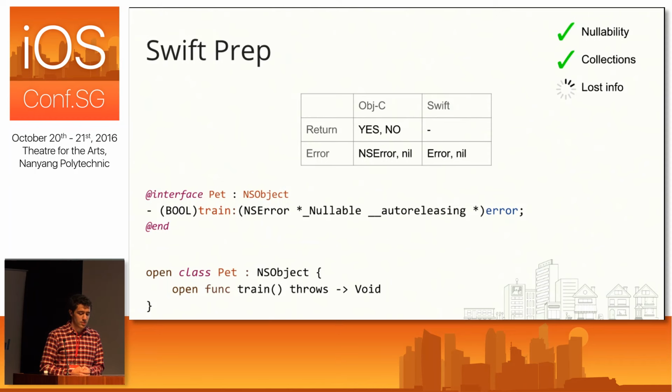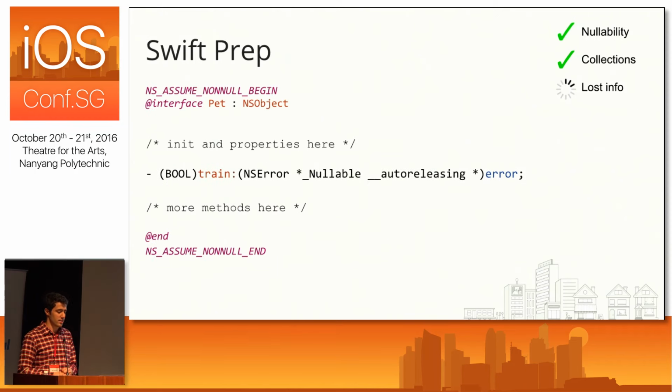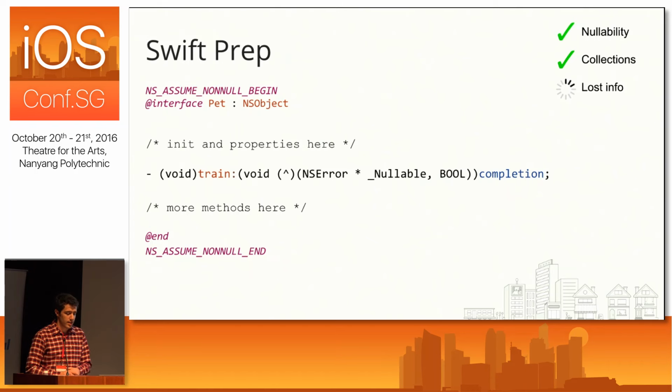And so if we want to actually go about fixing this, we don't have that many options in terms of any tools like nullability annotations or generics or anything like that. So what I opted to do for this example was to just make a small change to the type signature here, or the method signature. And I just went ahead and changed this to something that I knew would bridge really well to Swift, and that is give it a completion block.